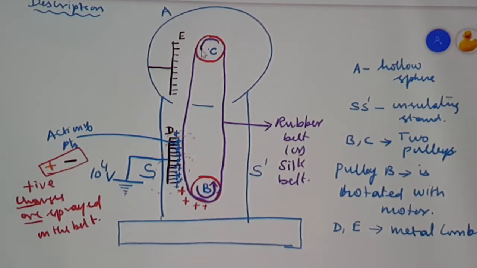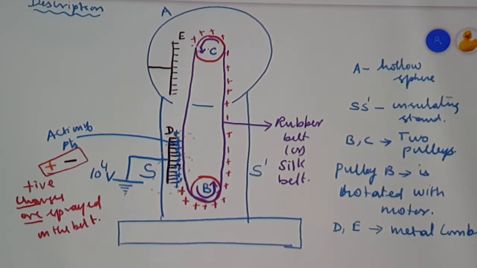Then the positive charges which are sprayed on the belt continuously move towards the pulley C. Continuously the positive charges are made to get sprayed on the belt.